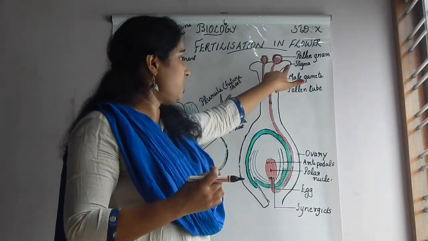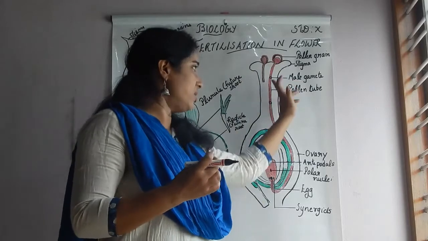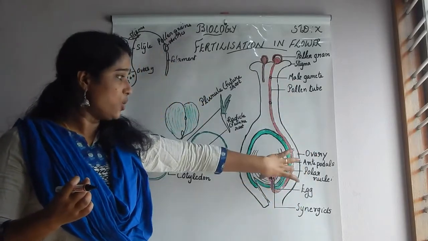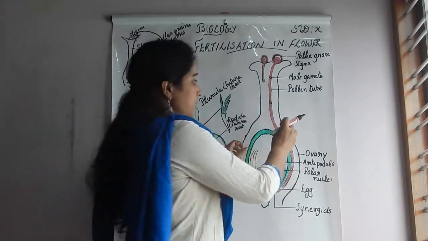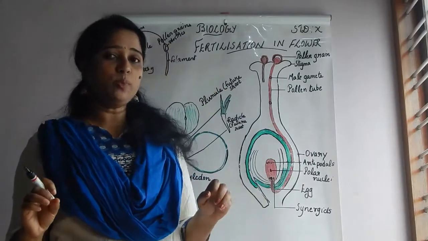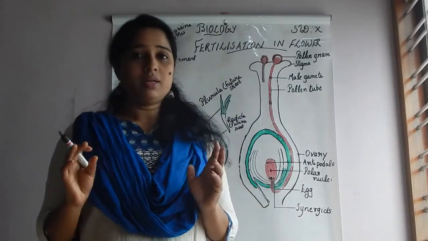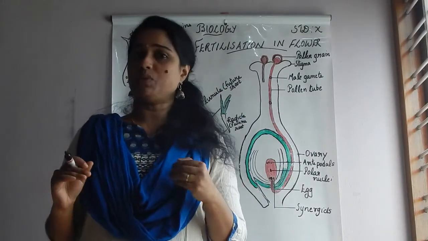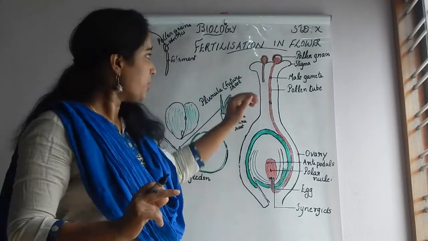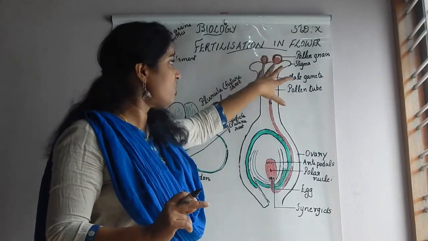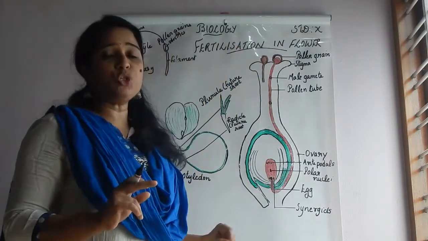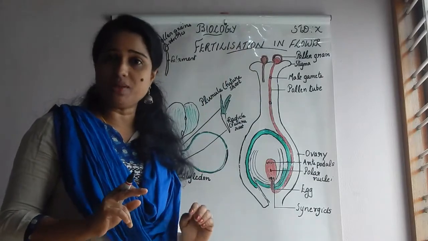You can observe this is the stigma and this is the enlarged structure of a single ovule. Inside you can observe the ovule, and this is the ovary. Clear? Inside the ovary, sometimes we can see one ovule, and sometimes numerous ovules in a single ovary. So due to pollination, the pollen grain falls on the stigma. Then what happens when the pollen grain falls on the stigma?